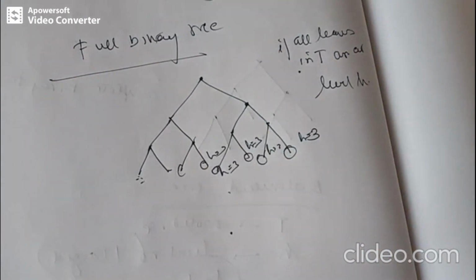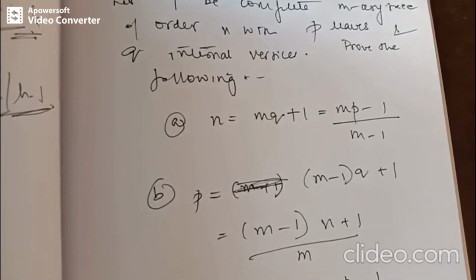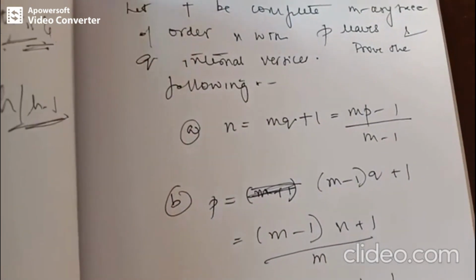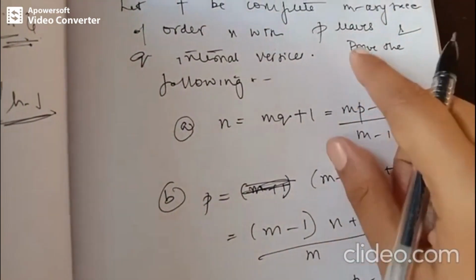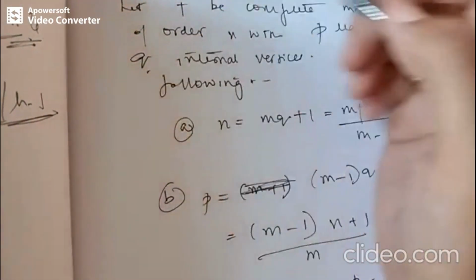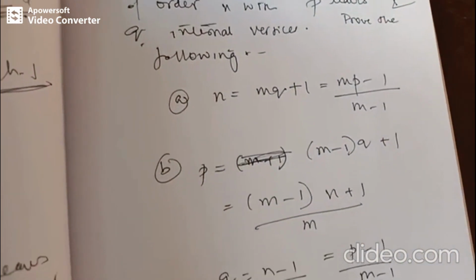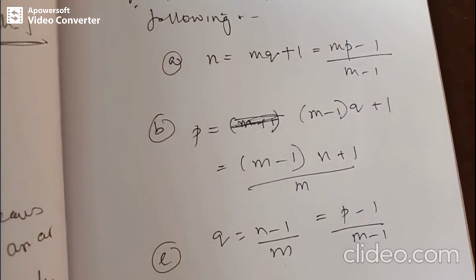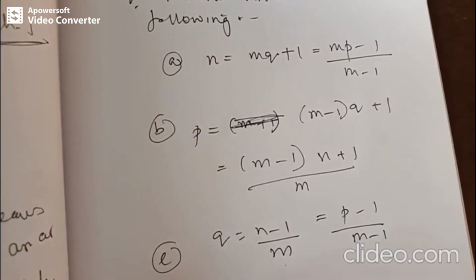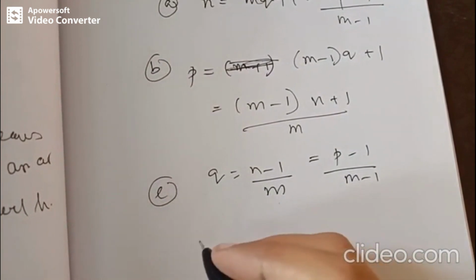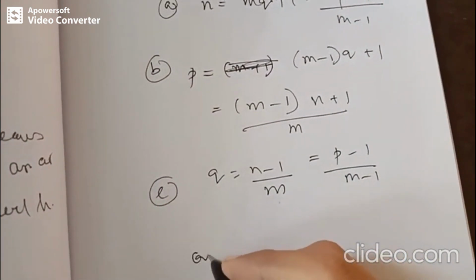Next, let us take a question. Let T be a complete m-ary tree of order n, and there are p leaves and q internal vertices. We are supposed to prove all these facts. We know that a complete m-ary tree is a rooted tree in which every internal vertex has out degree m.